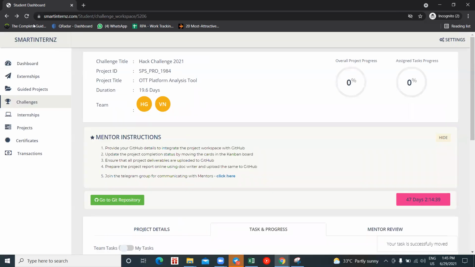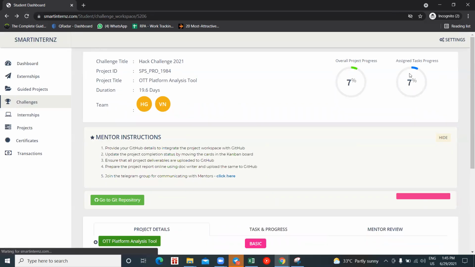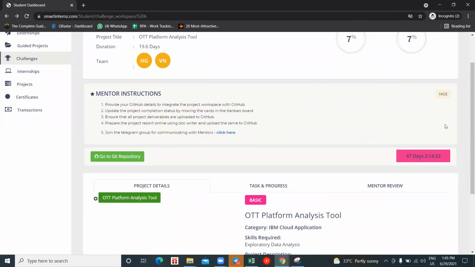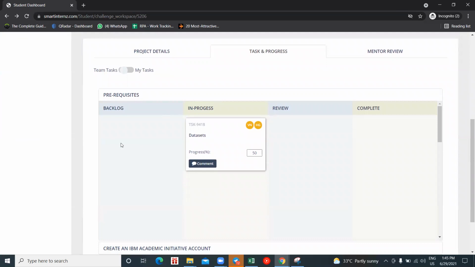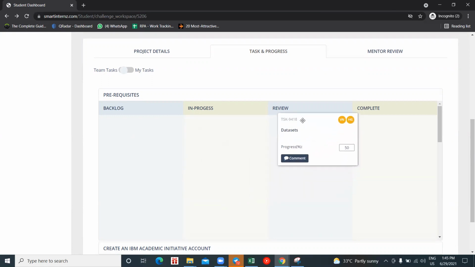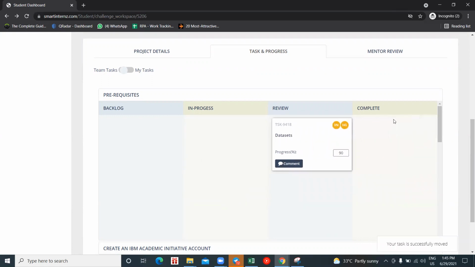With this, what happens is when I refresh the page after moving this, here you see my percentage is getting increased. So with this, we'll monitor your percentage, how much work is done by you or your team. Here I moved the card to the in progress section. Once I'm done collecting the data, I move this card to the review section. You cannot move it to the complete section. The complete section will be moved by your mentor. The card will be moved to the complete section by your mentor after the deadline of your submission.